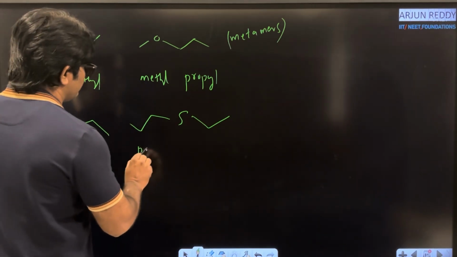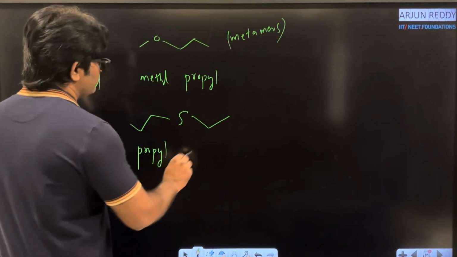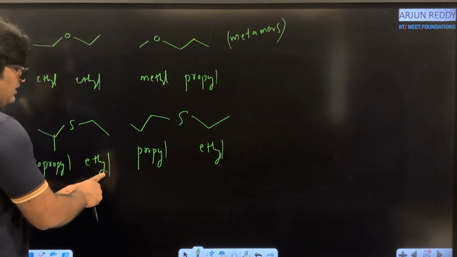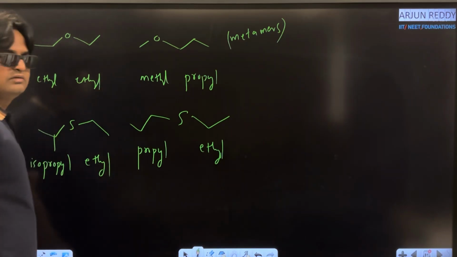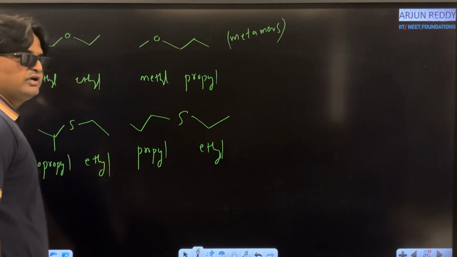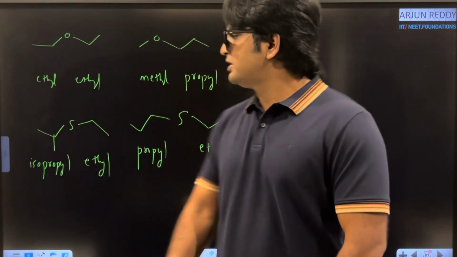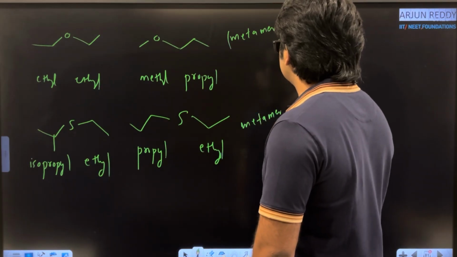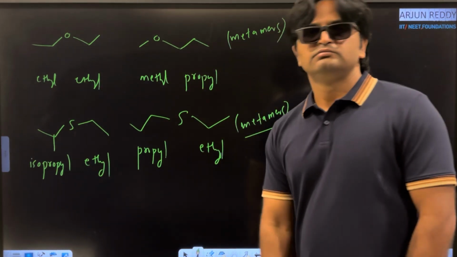Here simple propyl and right side ethyl. Isopropyl, ethyl, propyl and ethyl. Nature of alkyl groups same or different? Nature of alkyl groups are different. Again these two are said to be metamers.